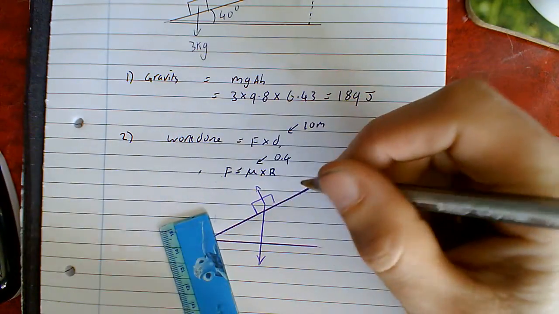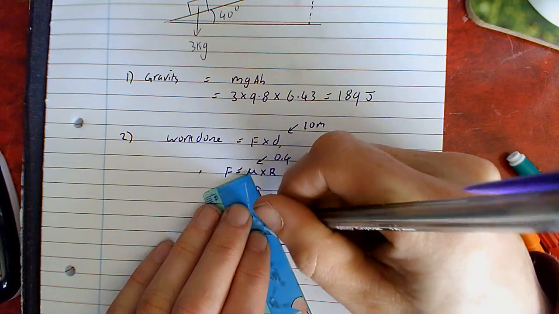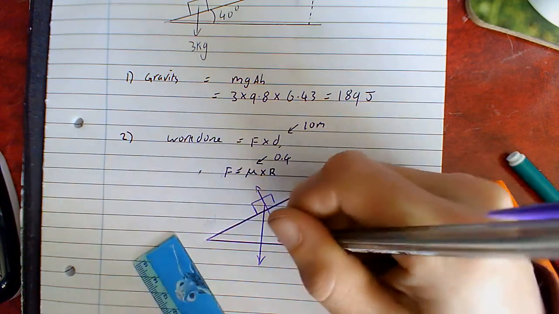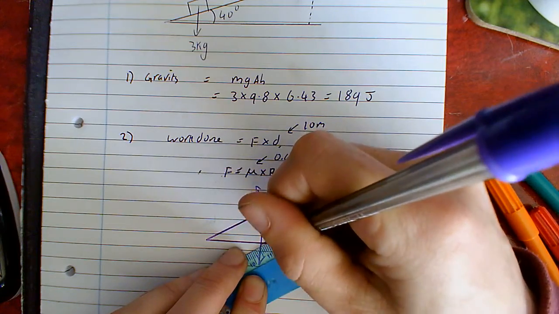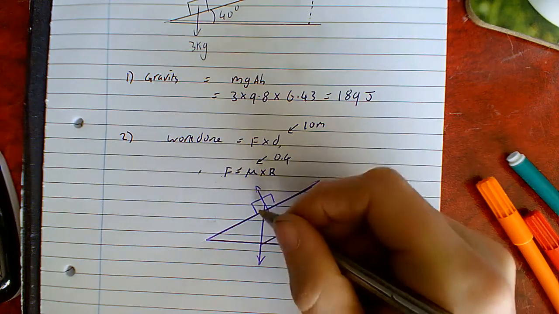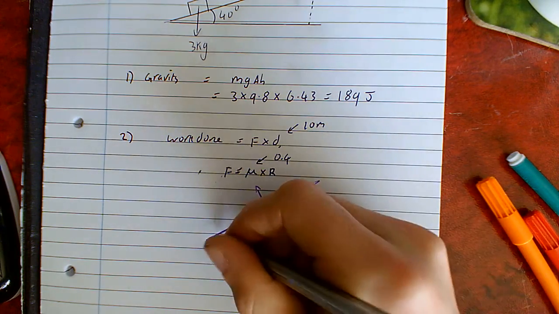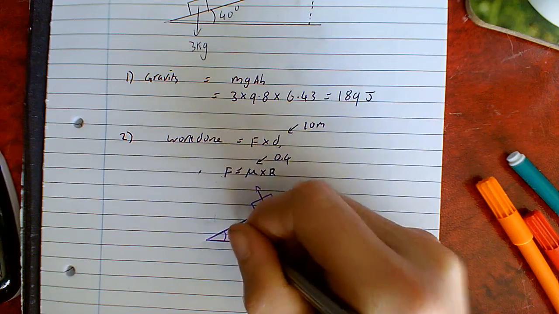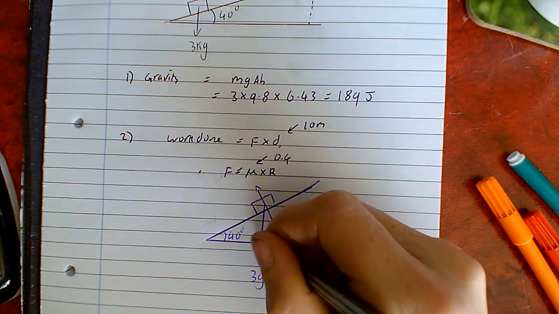Now this, even though my arrows are grossly unequal, is actually going to be equal and opposite to this. So really, I need to calculate what this is. So this force here, the hypotenuse of this, is going to be 3g. I know that this angle here is 40 degrees. This is going to be a right angle, and that's also a right angle.